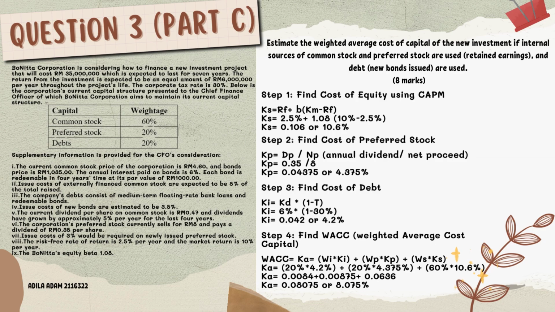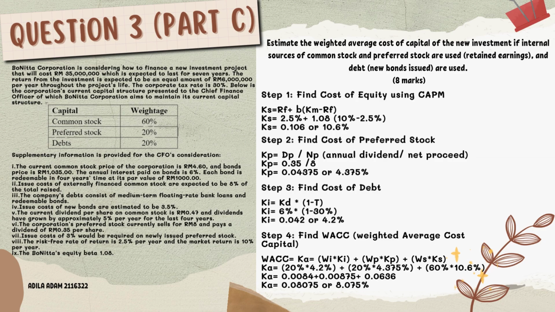For step one, find the cost of equity using CAPM. To find the cost of equity, or cost of common stock, I use the CAPM formula. So I got 10.6%.